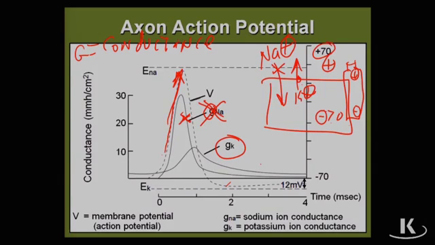The positive thing leaving makes the interior of the cell negative. And that's why the voltage comes back negative. The positive sodium stopped going in, and another positive ion, potassium, started leaving.